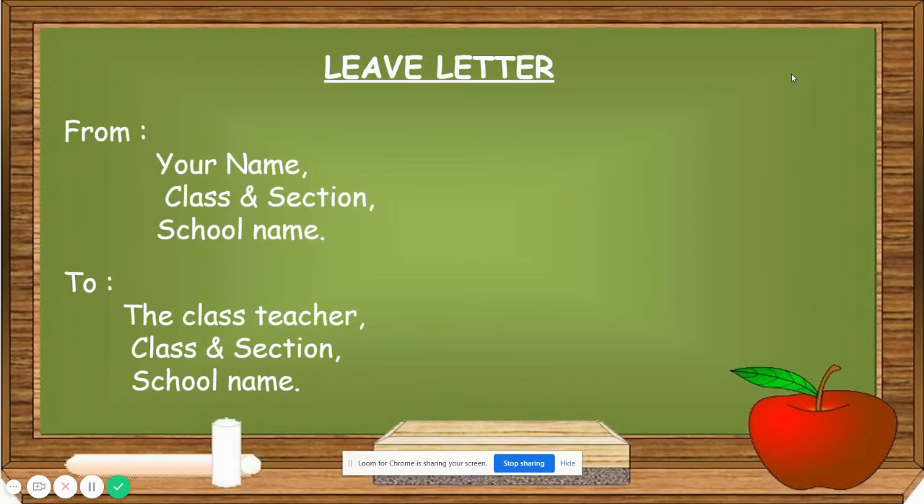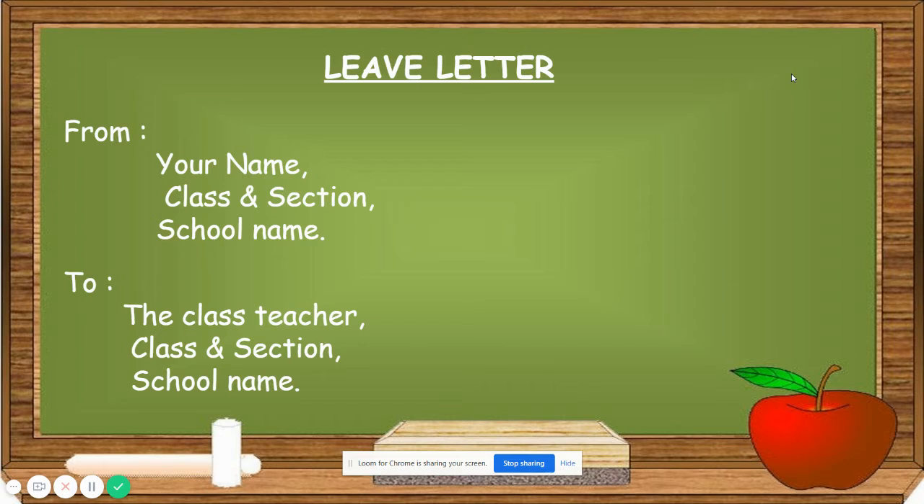So, first we are going to see the formal letter. We are going to see the leave letter. While writing the leave letter, what are the necessary parts? First, we need to write the sender's information, which means From. From means the letter is written by whom. So, from you should write your name, class and section, and school name.